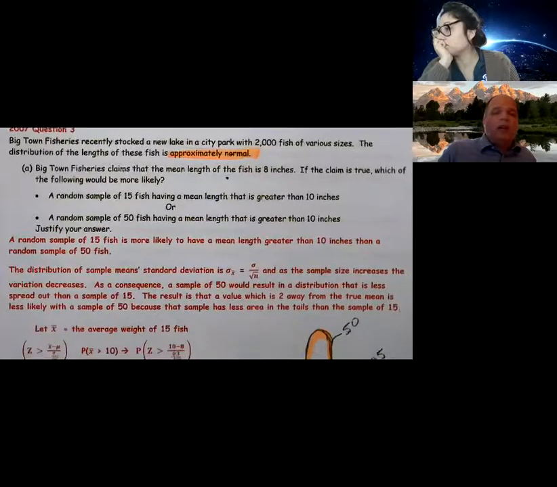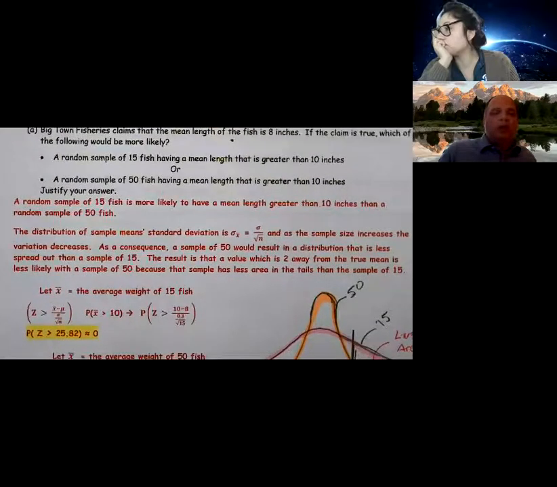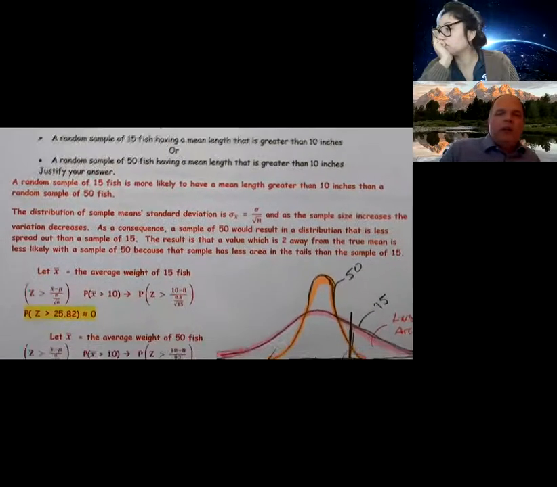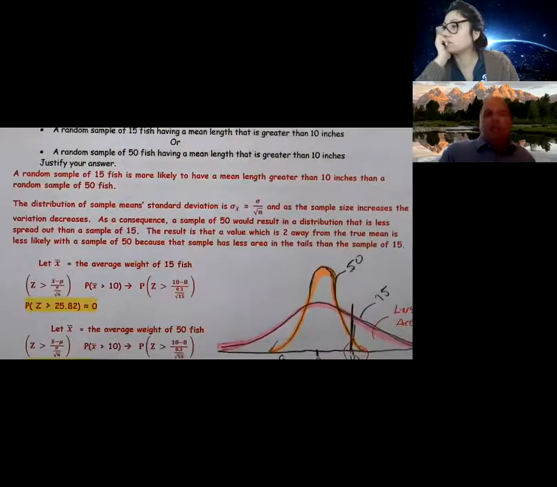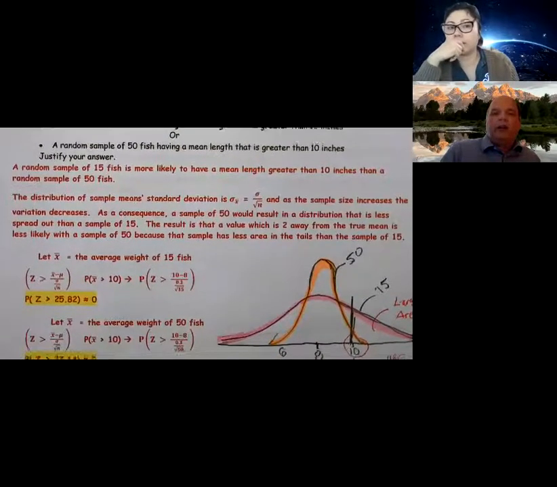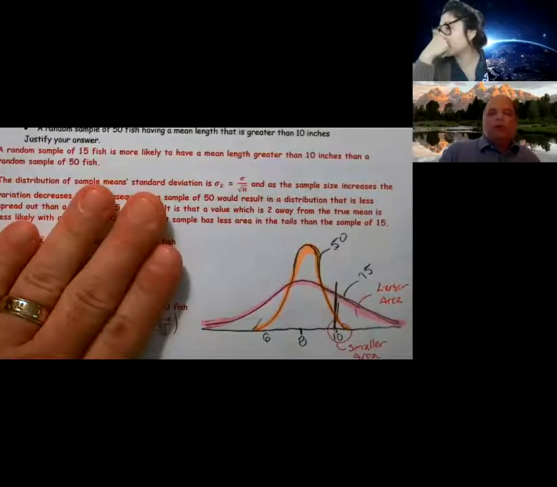As a consequence, a sample of 50 would result in a distribution that is less spread out than a sample of 15. The result is that a value which is 2 away from the true mean, in other words, 10 was 2 away from 8, is less likely with a sample of 50 because that sample has less area in the tails than a sample of 15. We'll skip the equations for just a moment.